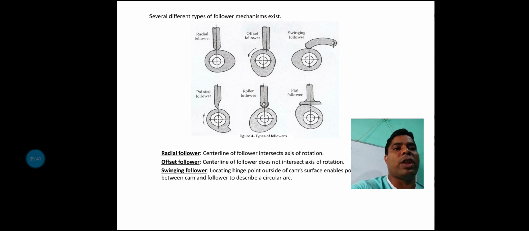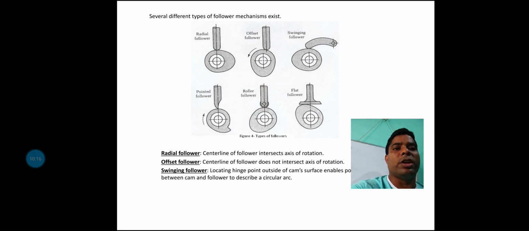Now next is the flat follower. Flat follower means the cam rotates on its own axis with the same rotation, but the follower shape will be a flat upper portion. The follower can move to and fro, reciprocating or oscillating type. Those are the several types of follower mechanism that can exist in your syllabus.